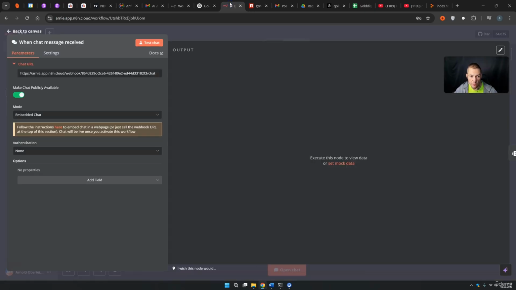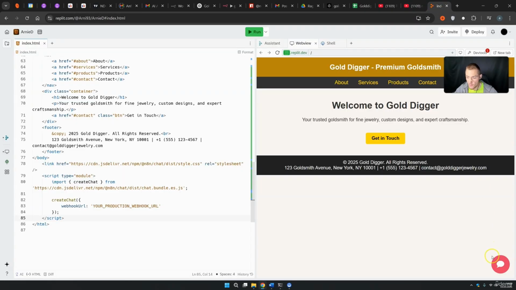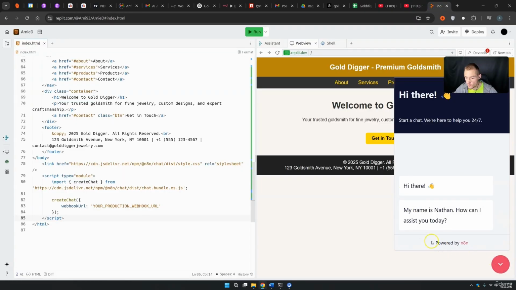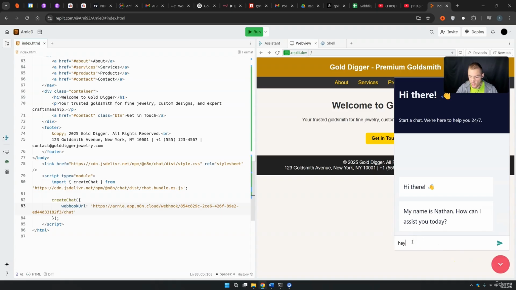So we come back to N8N once again. This is our production URL. We can copy this. Then we come back here, because if you press on this here, you see that nothing happens. But let's just see what happens if you delete this thing here and insert your new thing. Then you press run. Actually, sometimes you have to reload this. Now you can press on it, and now you see that you can chat with your chatbot.